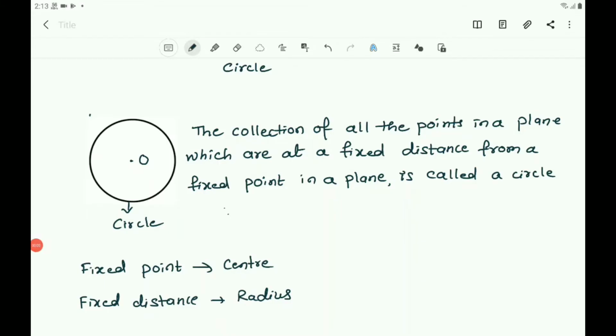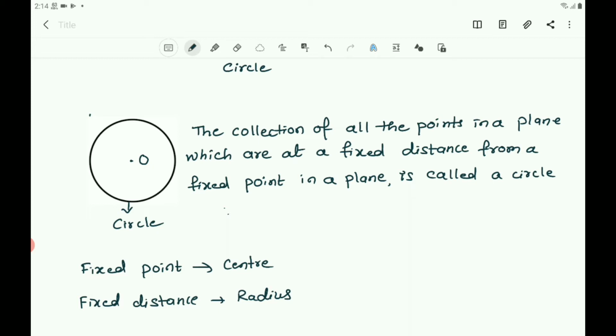Children, let us discuss the new chapter, circle. You have studied in 9th class that a circle is a collection of all points in a plane which are at a constant distance from a fixed point. You have also studied various terms related to a circle like radius, center, chord, segment, sector, etc. Now let us revise once again in short.